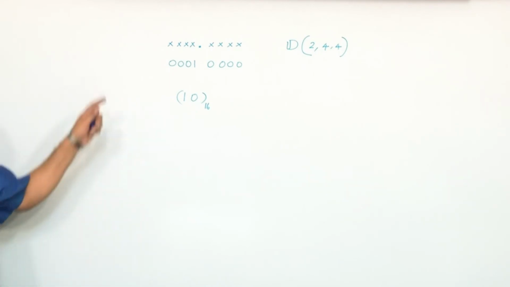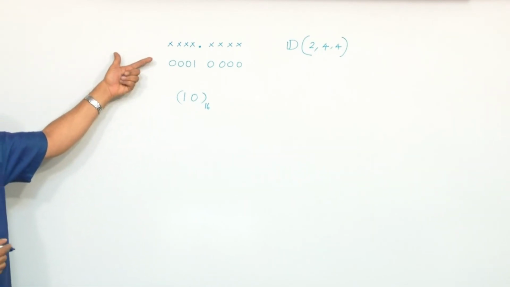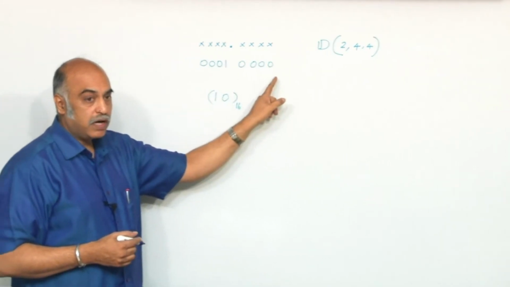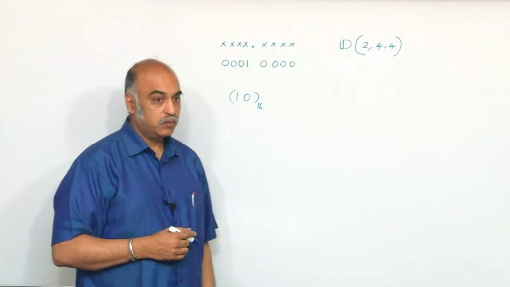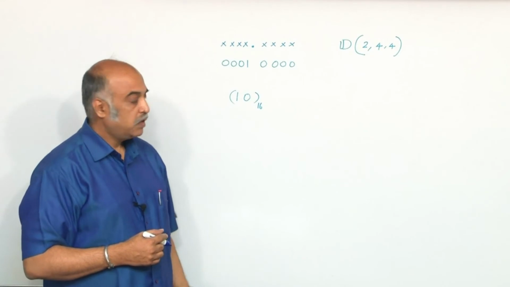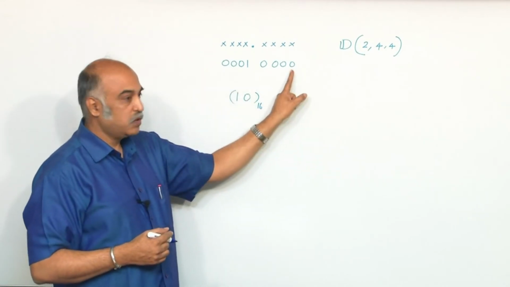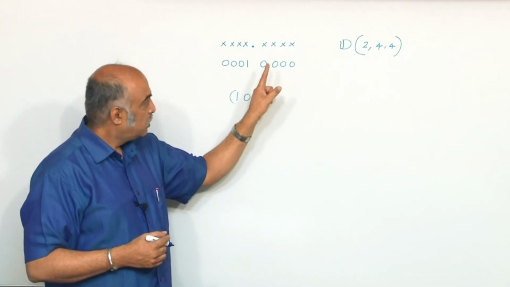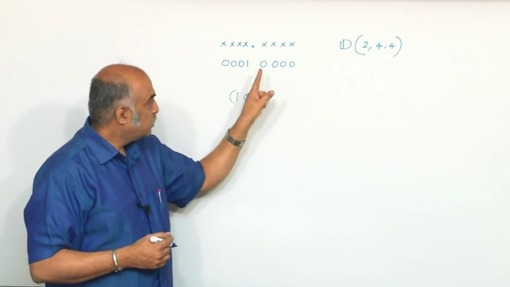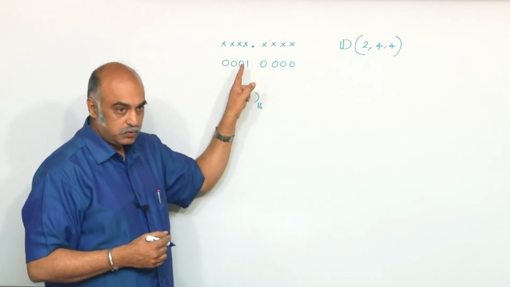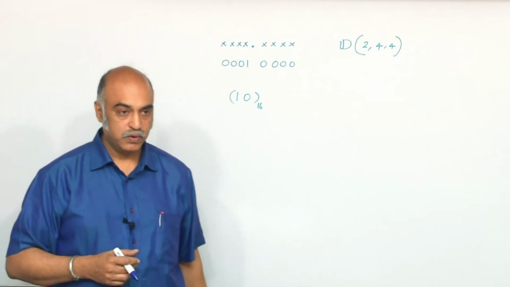But in this format, it depends upon what I am going to take as 2 to the power of 0, right? If I just leave it like this, 2 to the power of 0, you will start taking 2 to the power of 0, 2 to the power of 1, 2 to the power of 2, 2 to the power of 3, 2 to the power of 4. So we would say it is 1 into 2 to the power of 4.